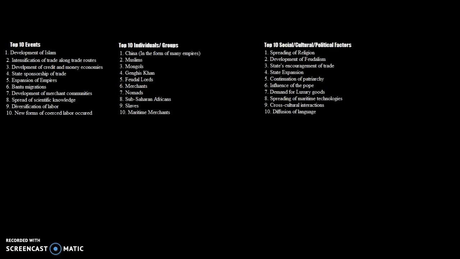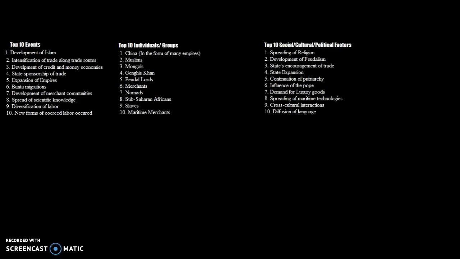Number 9 would be cross-cultural interactions. Cross-cultural interactions in general in this time only intensified due to all of these other factors that we had discussed above. And because of these cross-cultural interactions intensifying, we see a global system of trade and interaction developing throughout this time period, which only further intensifies as we go along in world history through period 4 and further on.